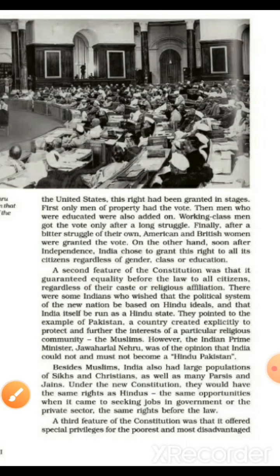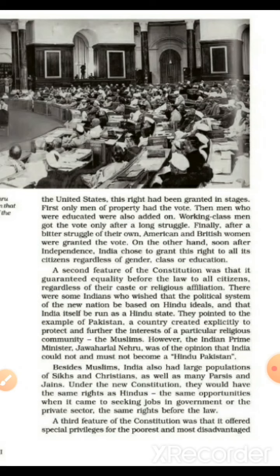Besides Muslims, India also has a large population of Sikhs and Christians as well as many Parsis and Jains. Under the new constitution, they could all have the same rights as Hindus, the same opportunities when it came to seeking jobs in government or the private sector, the same rights before the law. So all the communities have the same rights before the law.